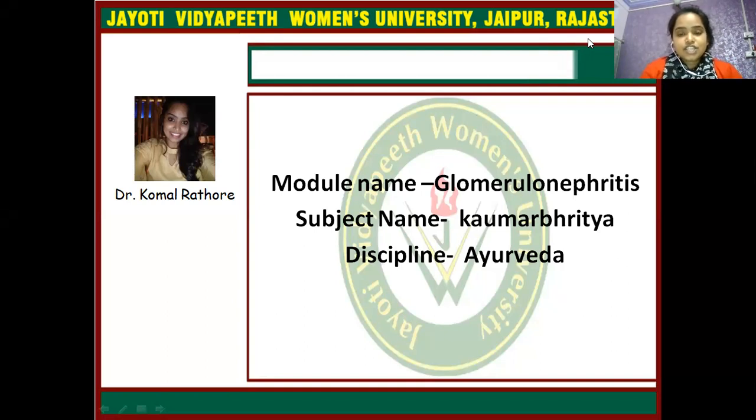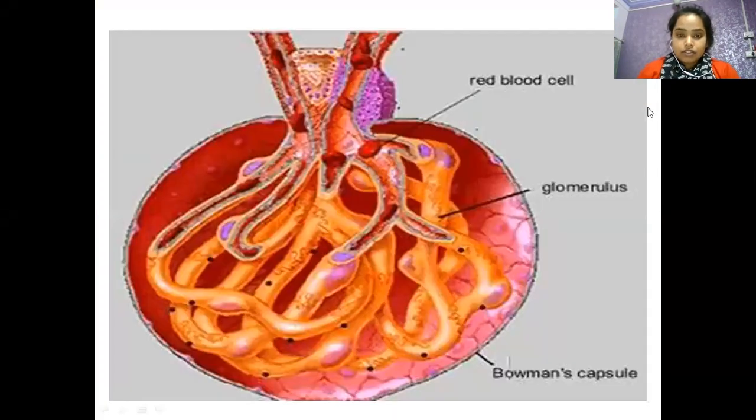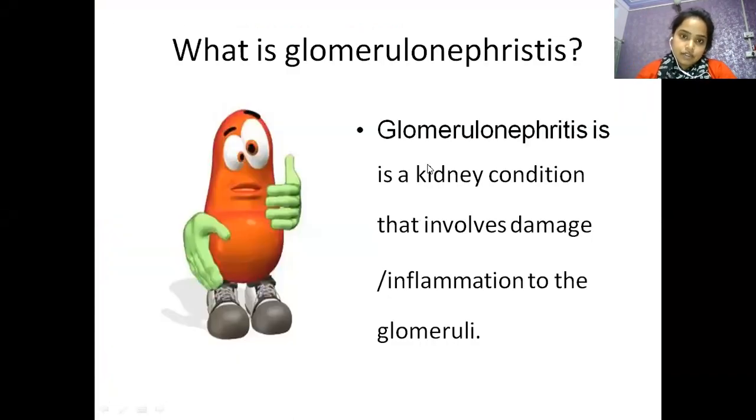Students, in today's session we will discuss glomerulonephritis. Glomerulonephritis, let's start. First of all, it is glomerular, that is, the glomerulus of the kidney, the unit nephron and nephron structure. So first of all, what is glomerulonephritis?